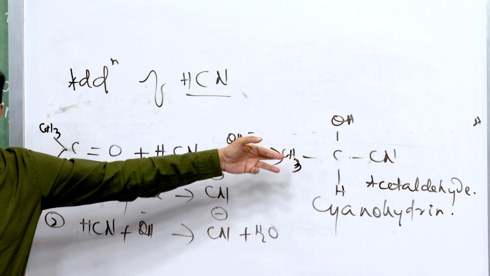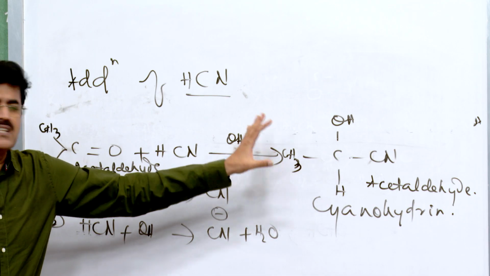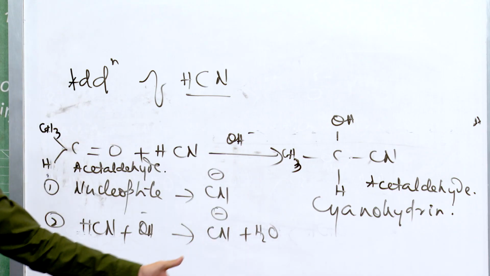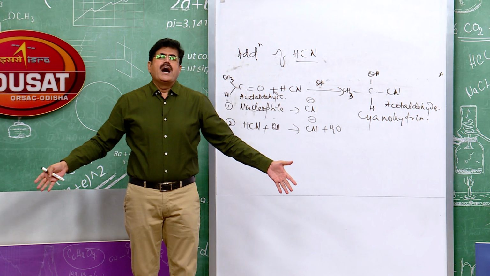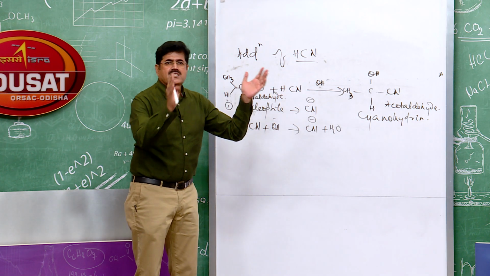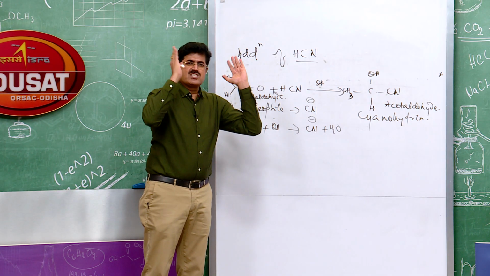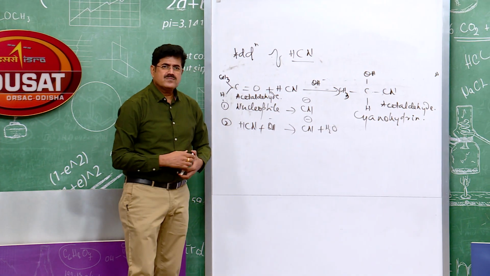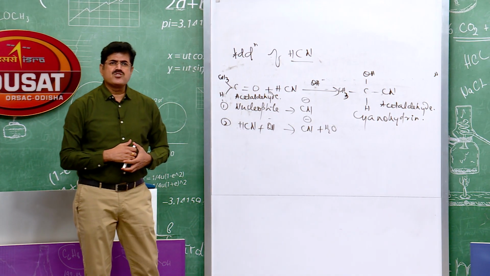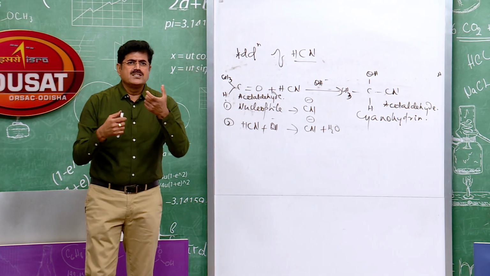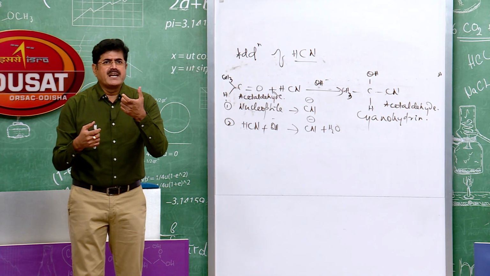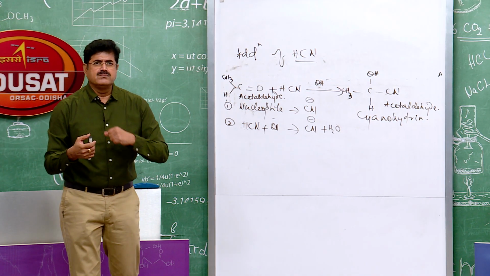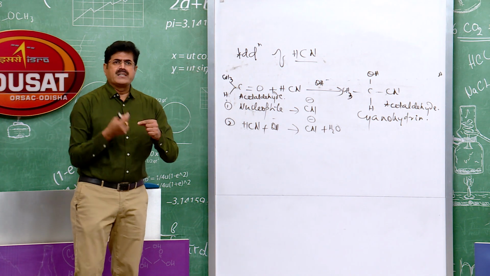So the product does not rotate plane polarized light at all. Why? Because it is a racemic mixture. Why a racemic mixture? Because the carbonyl carbon can be attacked by the nucleophile from either side, from the top or from the bottom.